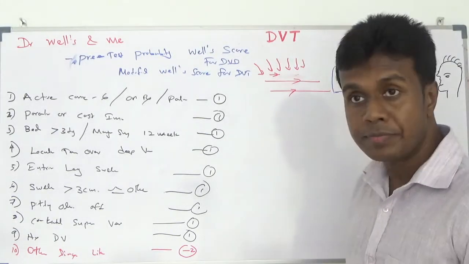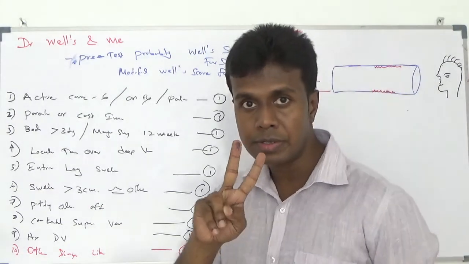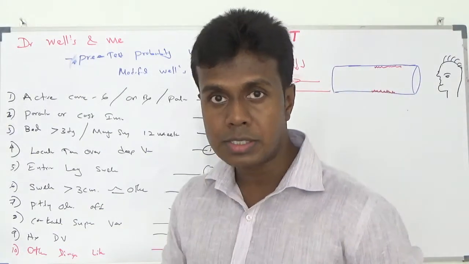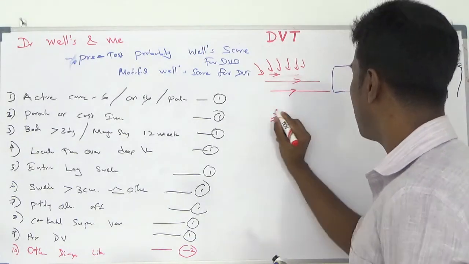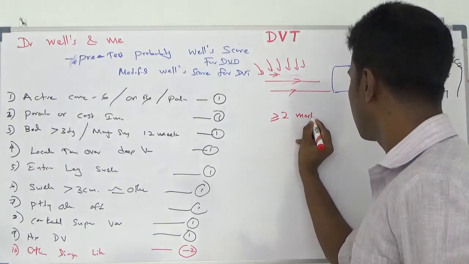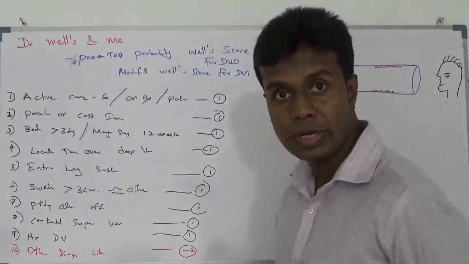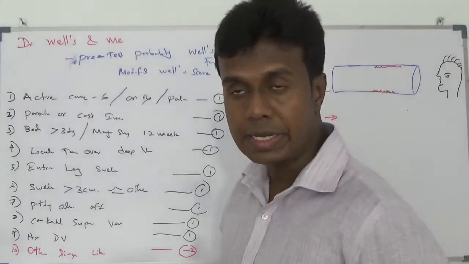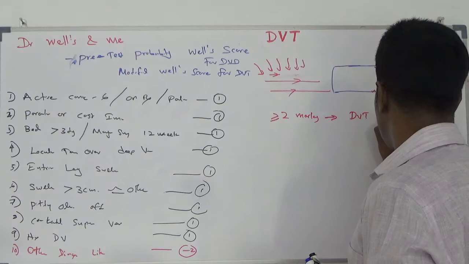Altogether, I can take 9 marks from here to here. If my patient has 2 or more marks, we are going to call it DVT is likely, deep vein thrombosis is likely.